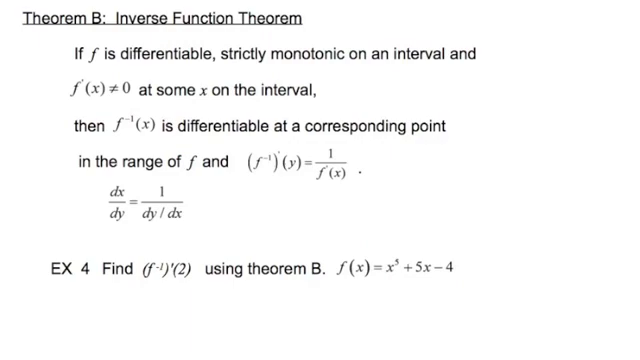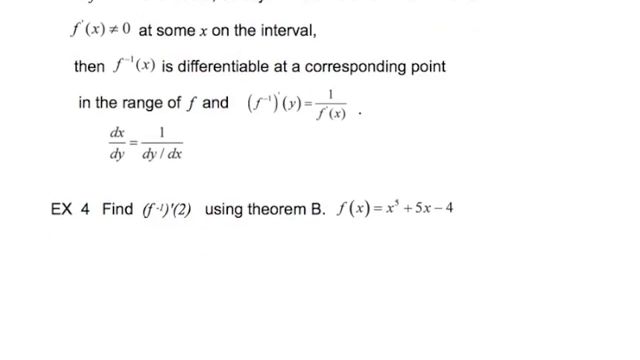So the inverse function theorem: if f is differentiable, strictly monotonic on an interval, and the derivative is not 0, then the inverse is differentiable at a corresponding point. And basically this is just saying in a theorem exactly what I said a moment ago about the graphs. So they're reciprocals of one another. Let me do this with an example, example 4, so that you start to get a feel for this.